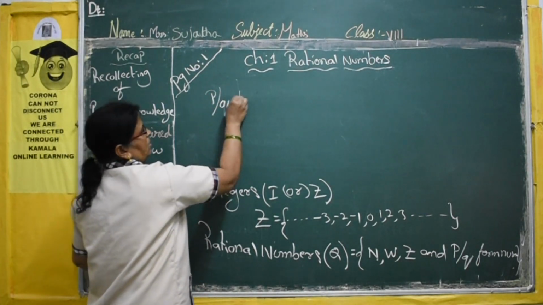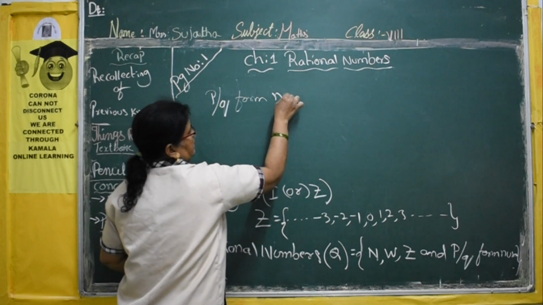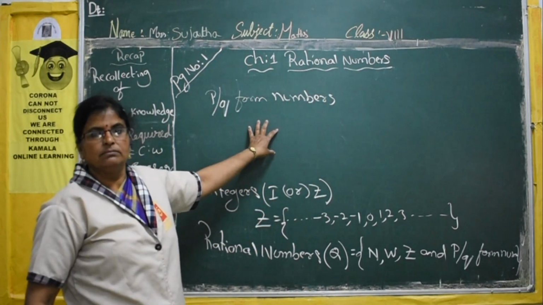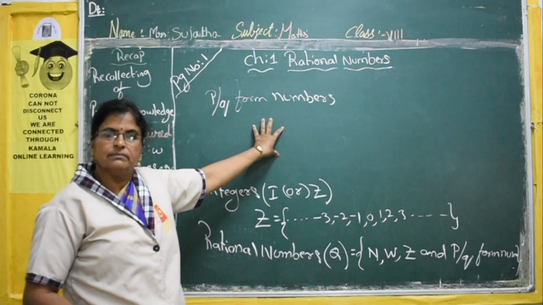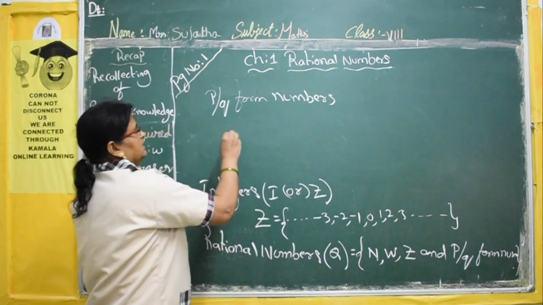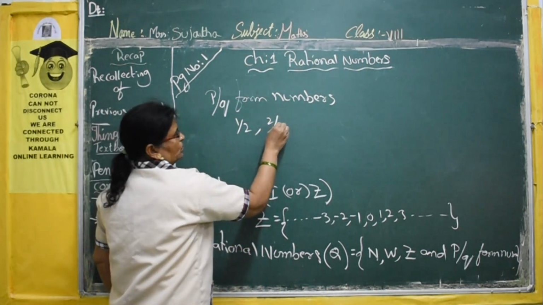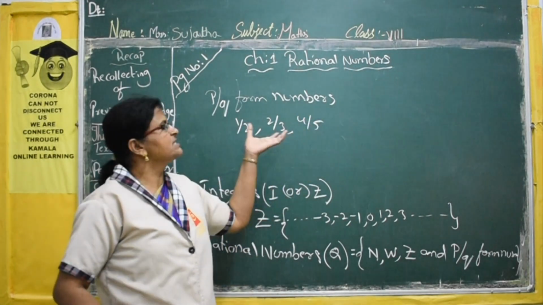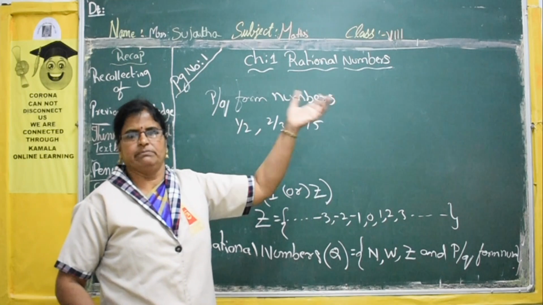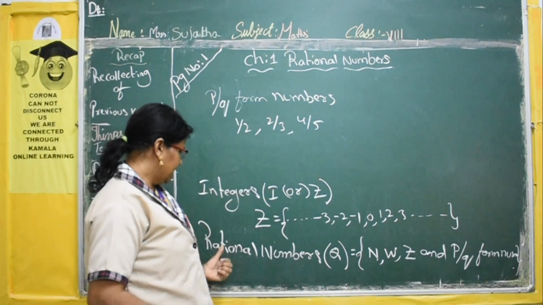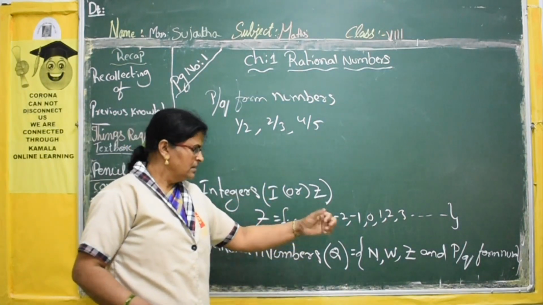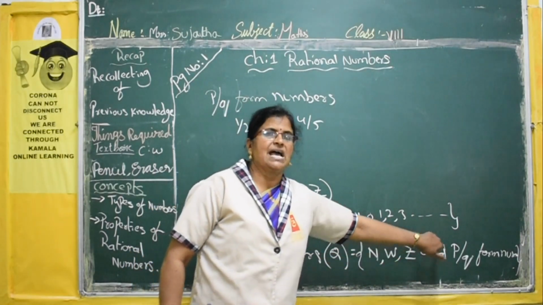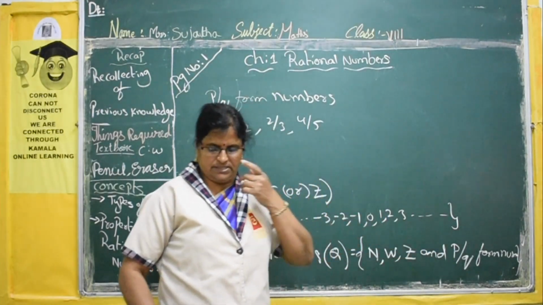What is p by q form? P by q form is nothing but fractional numbers. That is 1 by 2, 2 by 3, 4 by 5. Like these fractions, no? These numbers are known as p by q form numbers. Okay? So the set of rational numbers contains natural numbers, whole numbers, integers as well as fractional numbers.